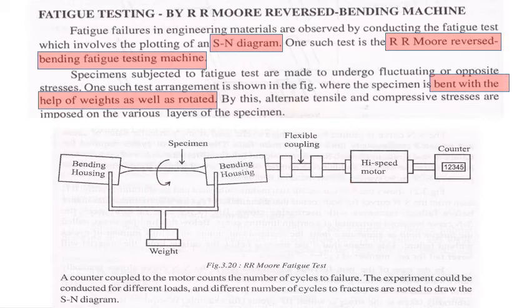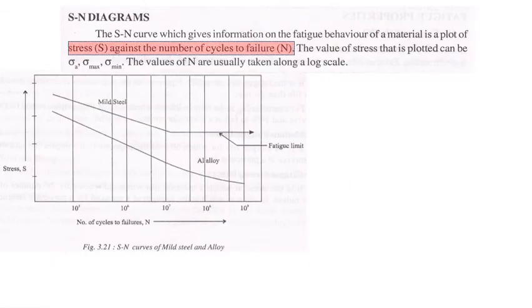Okay, so now once we note down these loading and rotations, we are going to draw a curve with respect to the stress and number of cycles. That's very important. That is what we call the SN curve. S stands for stress and N stands for number of cycles. Number of cycles means how many rotations it can withstand with the axial loading.